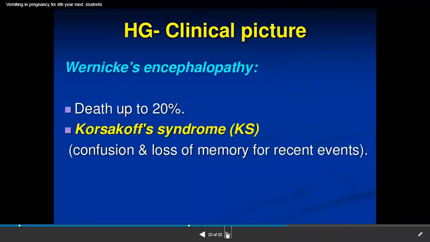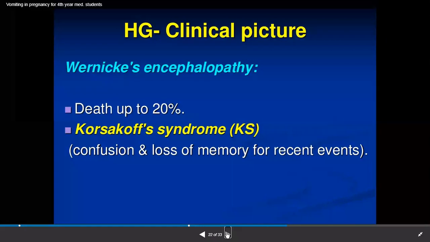And then in some severe cases, it can lead to death in up to 20%. So out of 100, 20% can die. And sometimes there is Korsakoff syndrome. What is it? Confusion and loss of memory for recent events. Patients say, whether I have to do this or whether I have to do that, confused. And loss of memory of recent events. What is the meaning of recent events? If we have done something, such women say, oh yes, we did such things yesterday.